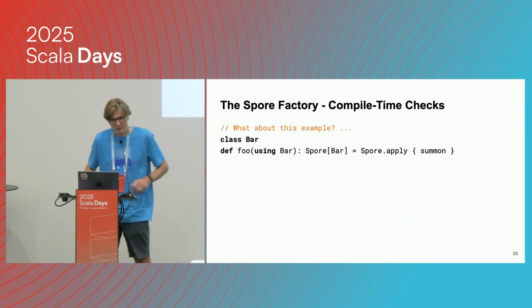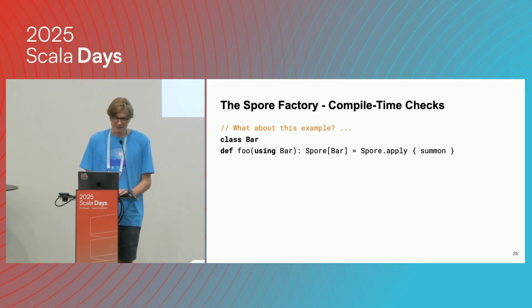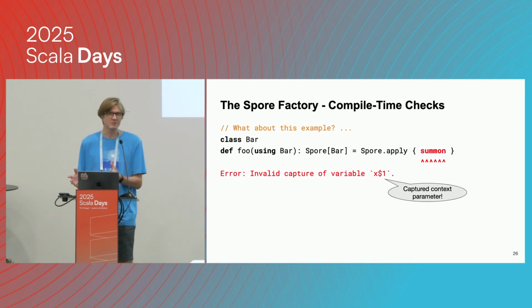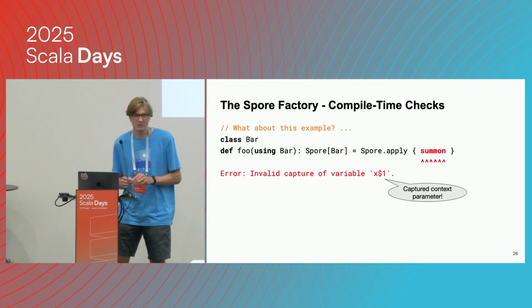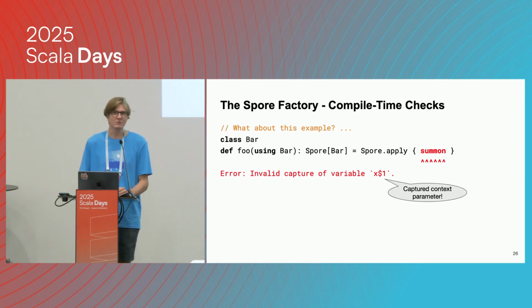Another tricky thing when you start writing closures is these implicits in Scala. So, for example, this example where we have a method foo, which uses some bar and we return a spore. We might be doing something where we're summoning things and we don't even see it, right? Because implicits can be invisible to us, so we might actually capture things that we don't even see. So things get really difficult if you try to write capture-free code. If you try this out later, you'll get a bit surprised at times by what you're actually capturing.